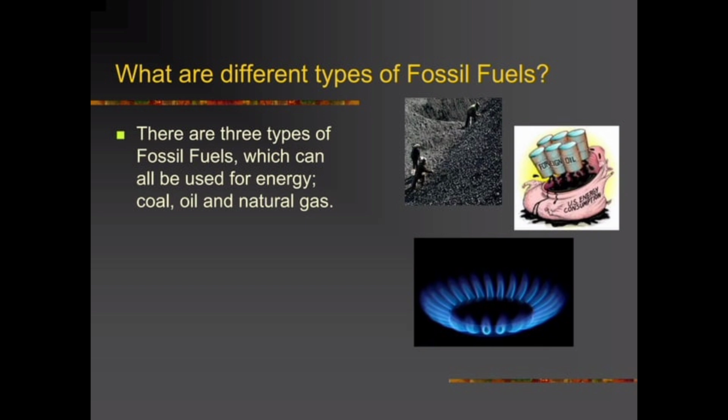As you all know, when we burn coal at room temperature or at air temperature, we get a lot of heat, we get a lot of energy. Some of the energy is wasted in the environment, and the other energy is used by us to do a useful task. Similarly, for the case of oil and for the case of natural gas, we use natural gas for domestic purposes as well. So, these are the three different types of fossil fuels.